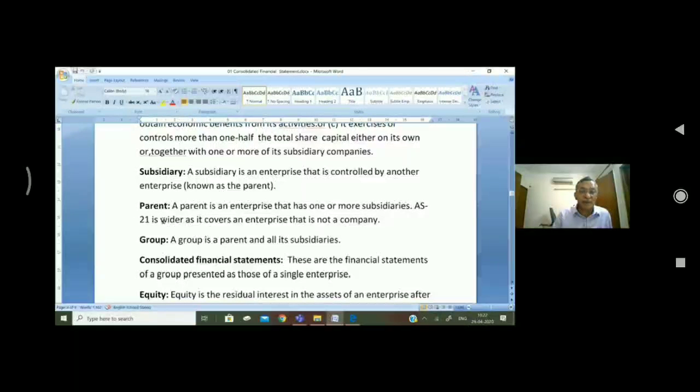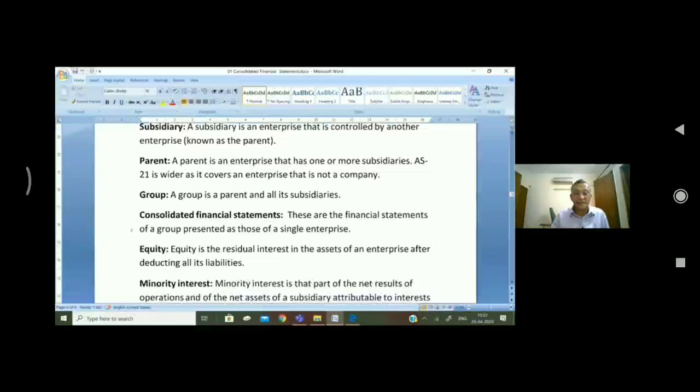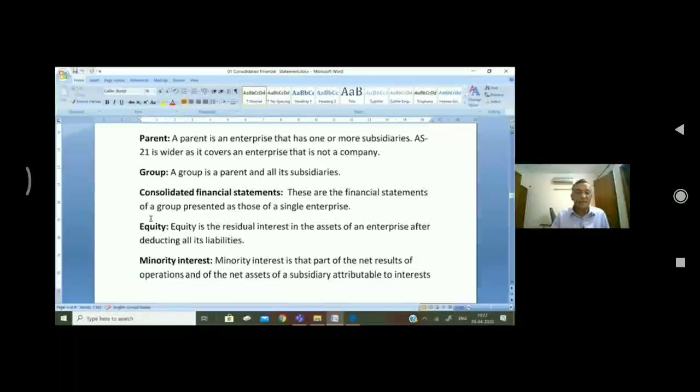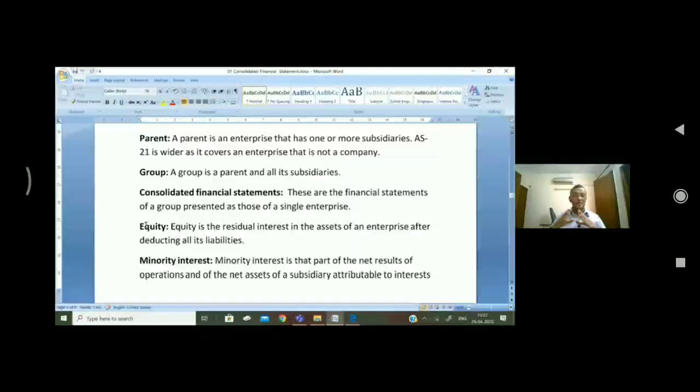Accounting Standard 21 is wider as it covers an enterprise that is not a company. It may be a company, it may be a group. A group is a parent and all its subsidiaries. It means the totality will be considered as a consolidated financial statements. These are the financial statements of a group presented as those of a single enterprise. It means the financial statements of the group will be presented as one unit.